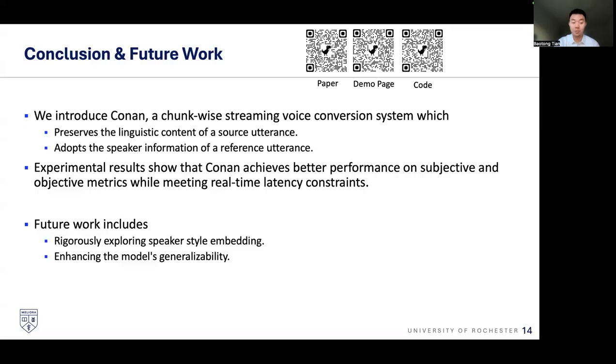Of course, we have future work. The first one is how to rigorously explore the speaker style embedding, because we don't actually have a metric to measure the time varying prosody or speaker information. The second one is to enhance the model's generalizability, whether by increasing the data used to train and increasing the complexity of the model to get better performance, especially on out of distribution speech data.